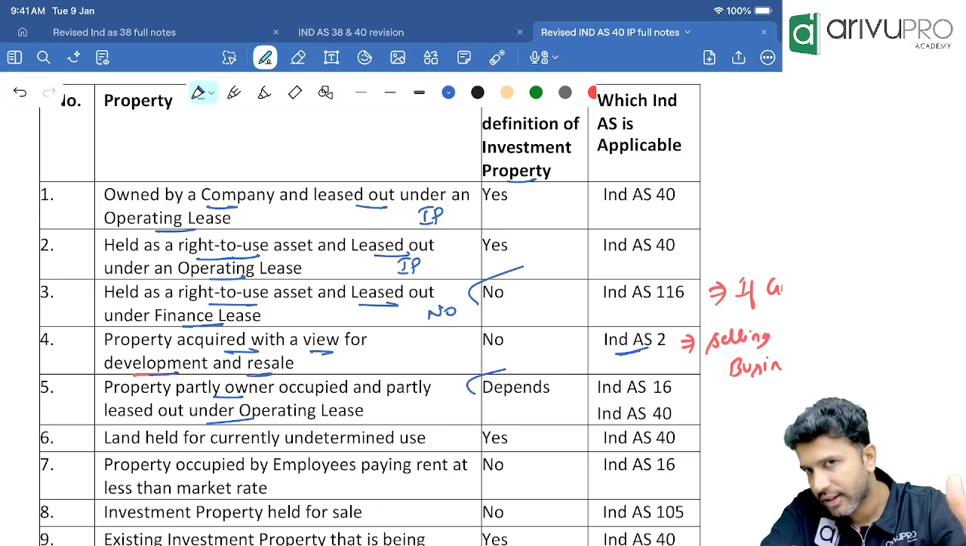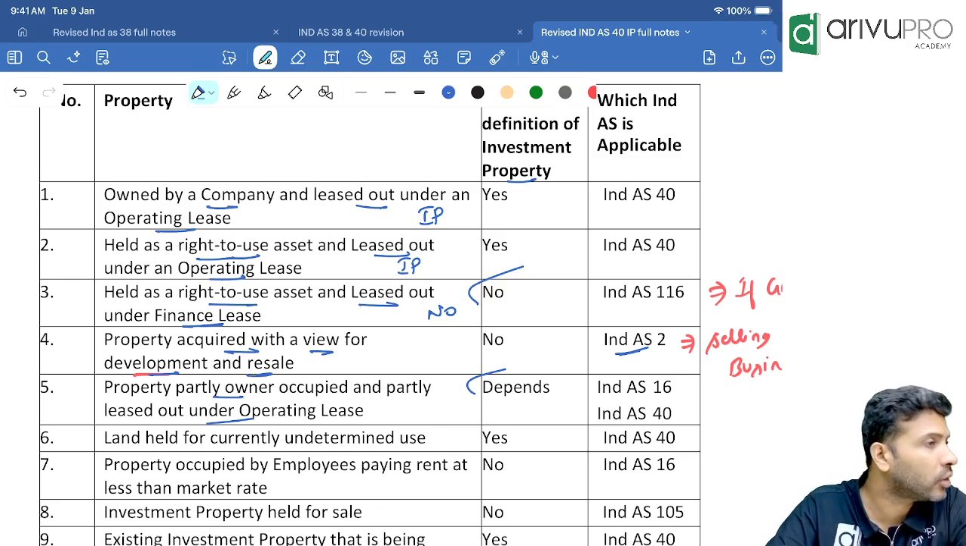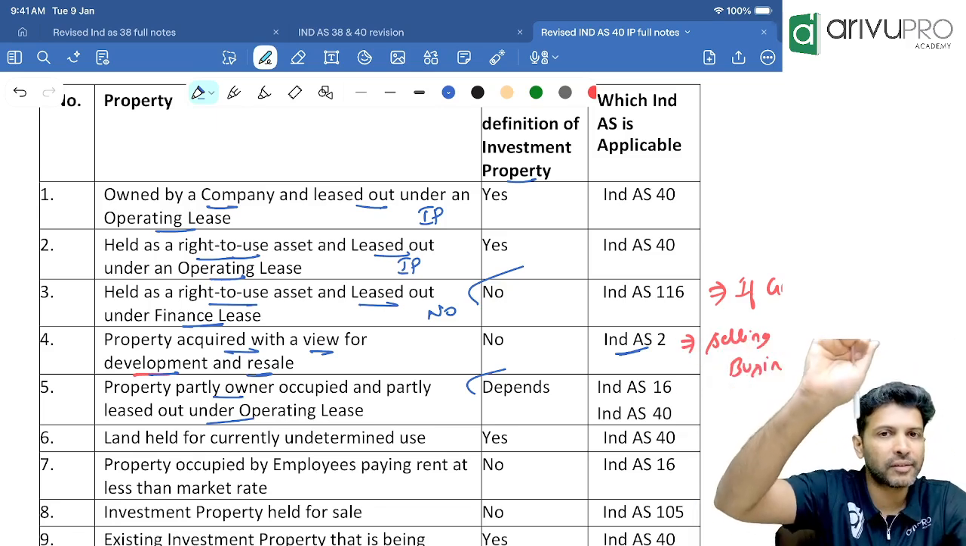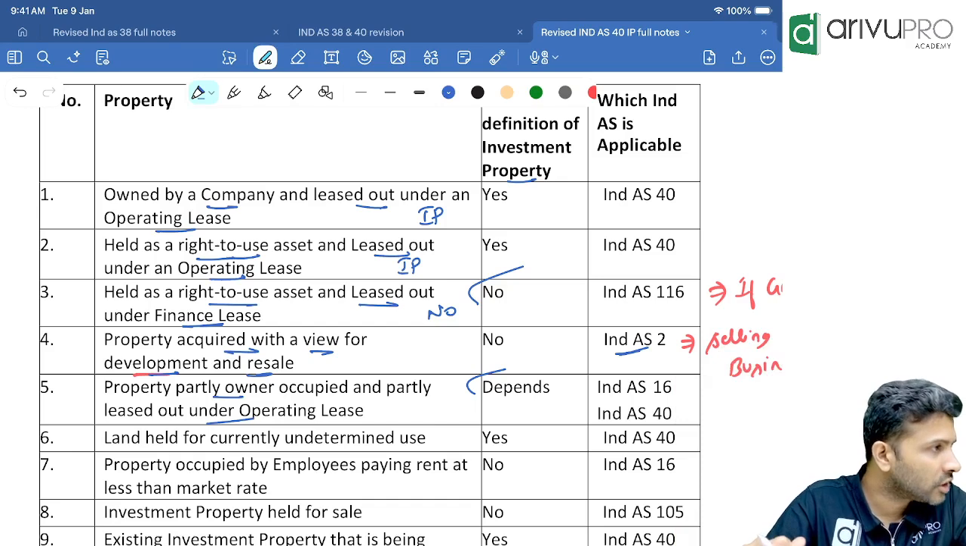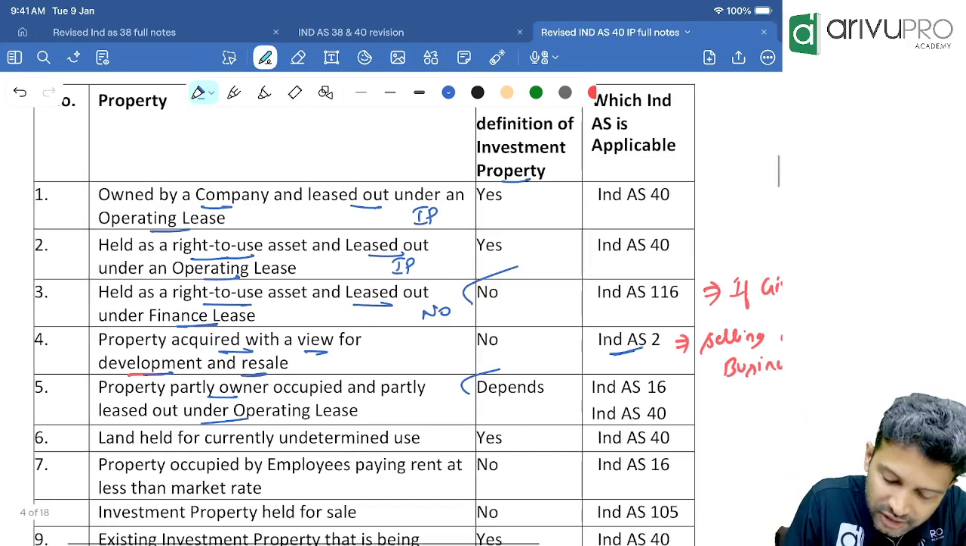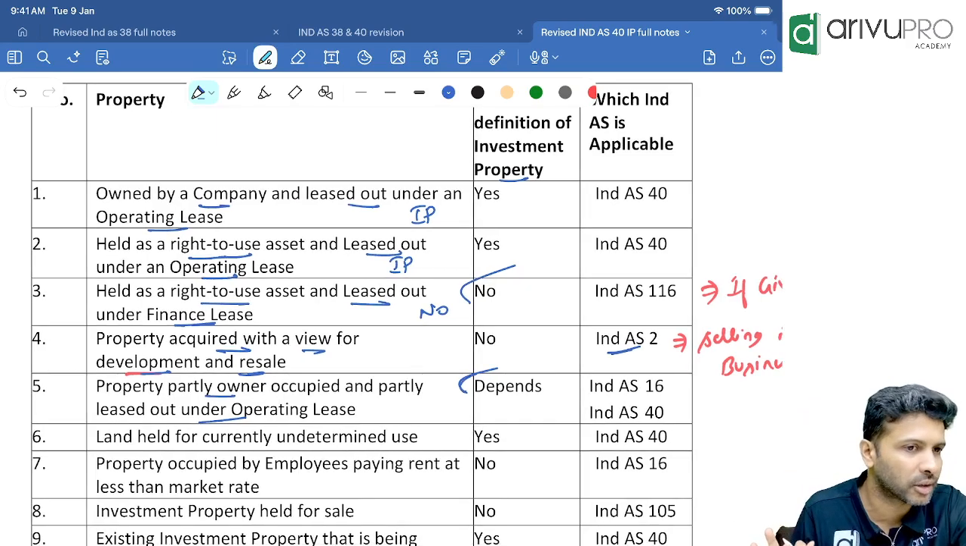If you cannot sell it or give it on finance lease separately, then you need to ask one more question. What is that? Is the usage for business purpose significant? If the usage for business purpose is significant, the whole property will become OOP. If it is not significant, the whole property will become IP. That's the reason they've given the answer as it depends on facts and circumstances.